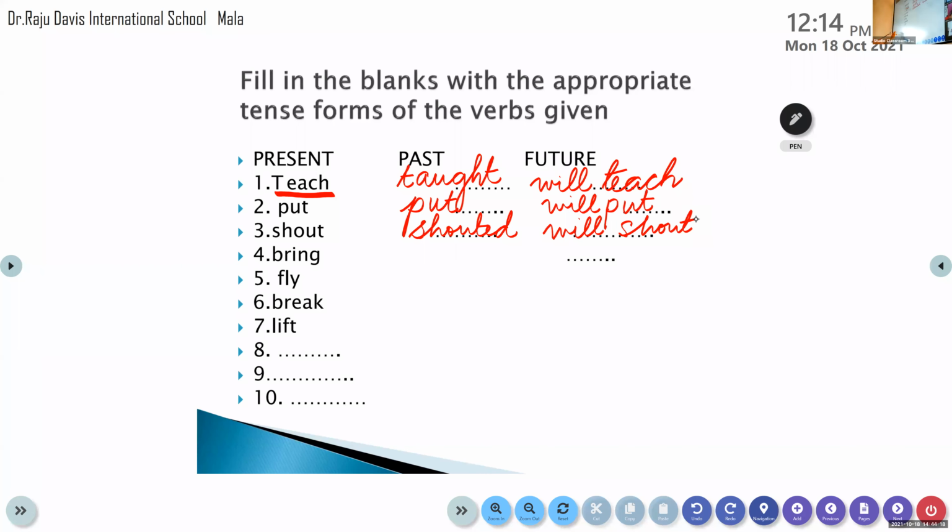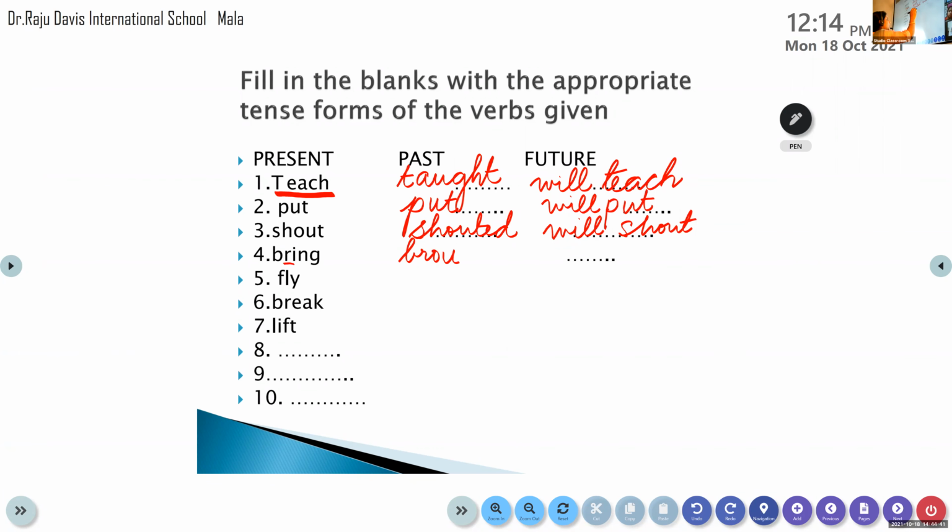Okay, now let's move on to the next word. Who is willing to answer? Anu, come on. Let Anu answer, as I've already called Anu. Abhinav, we can do the next one. Bring. What's the past tense form of bring? Brought. In the past tense form, you have to include the answer there, children.